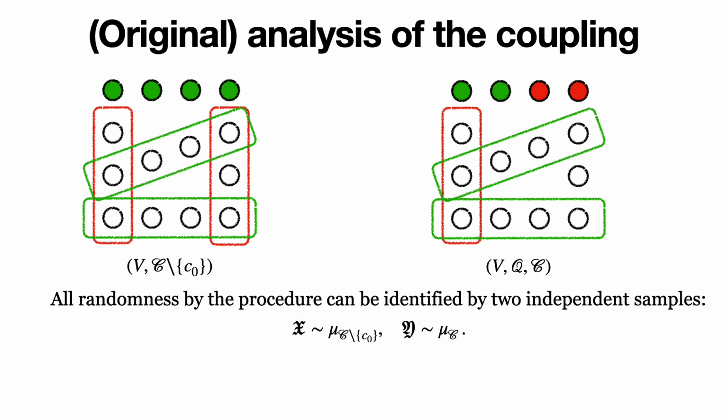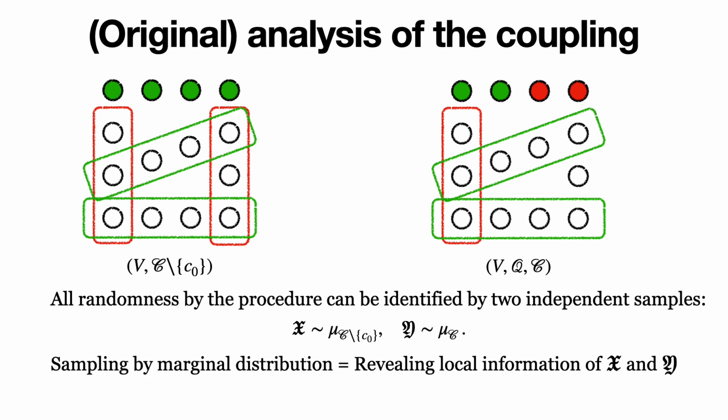The saving grace is that the random choices involved in this constraint-wise coupling procedure can be explicitly identified by two independent samples of the corresponding distribution, such that sampling by the marginal distribution is equivalent to revealing local information of the corresponding samples. This is, in a nutshell, the principle of deferred decisions.